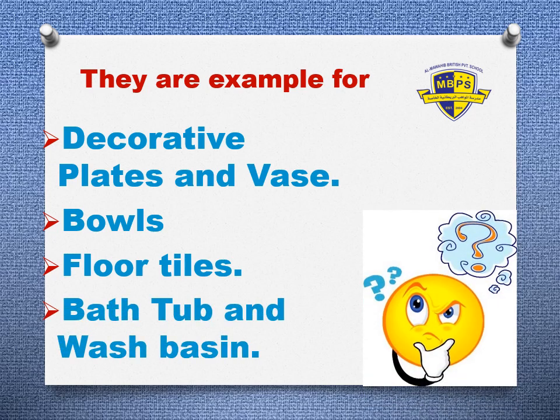Now students, this is the last one. You have to tell me they are the example for what? Decorative plates and vase, bowls, floor tiles, bathtub, and wash basin is there in your home, right? So they are made up of what? You have to tell me which material. Think, and in the next slide, I want my answer. I know all grade 2 boys and girls, you know this answer. It's very easy, right?